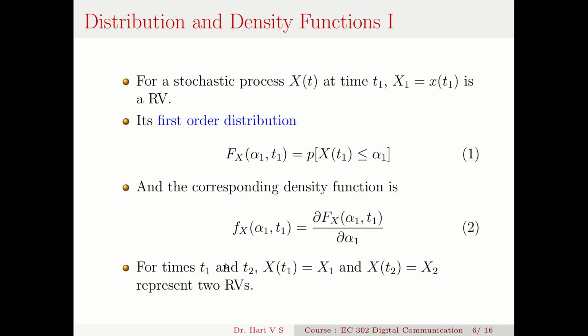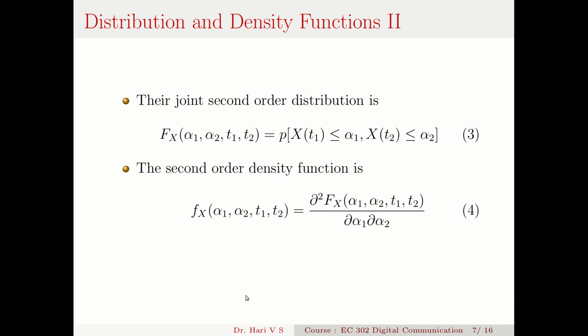Now if I take two snapshots, say at t1 and t2, say x(t1) is x1 and x(t2) equal to x2, if they are two random variables, then I can have a second order joint distribution, that is F_X(alpha 1, alpha 2; t1, t2), that is the joint probability that x(t1) is less than or equal to alpha 1 and x(t2) is less than or equal to alpha 2.